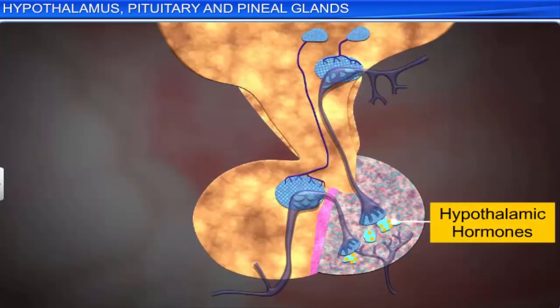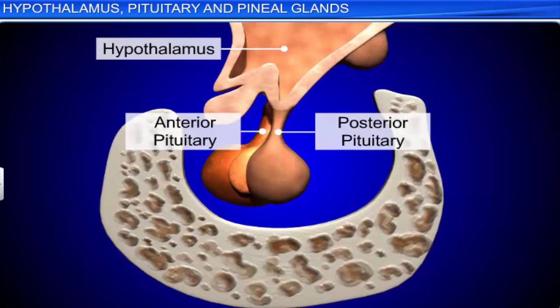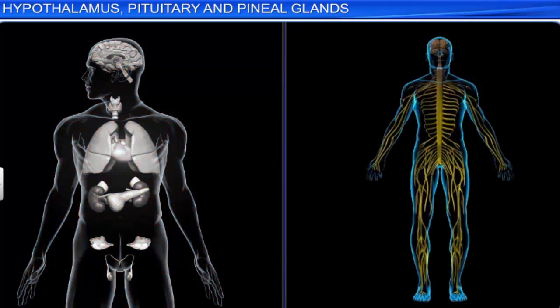These hypothalamic hormones pass through the axons and are released from their nerve endings into the pituitary and into the portal circulatory system. This hypothalamic pituitary system is direct proof of coordination between the hormonal and nervous systems. It maintains homeostasis inside the body and regulates most of its physiological activities.